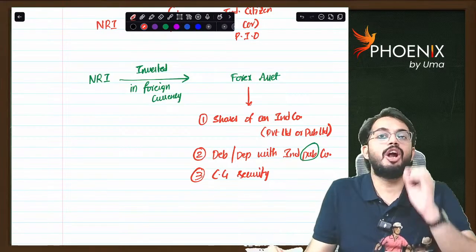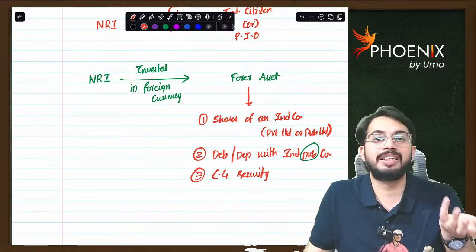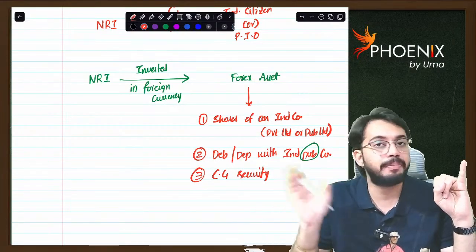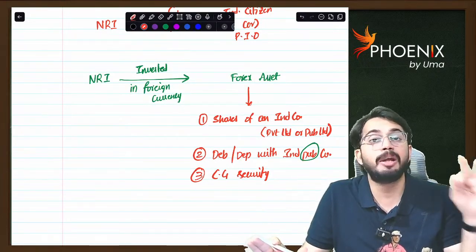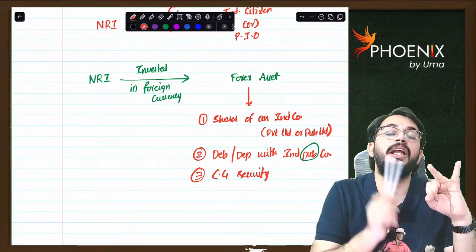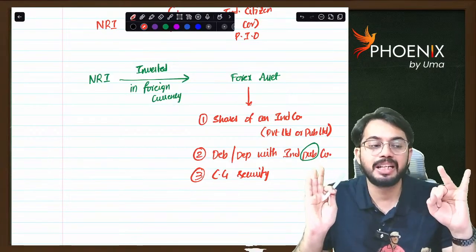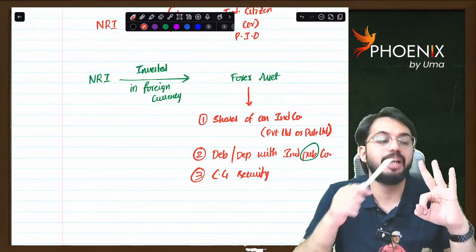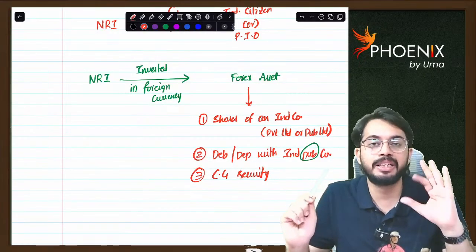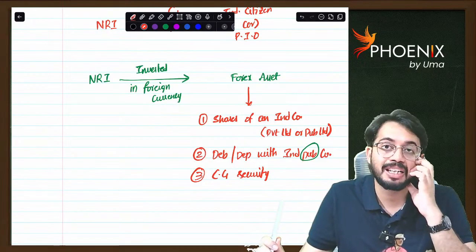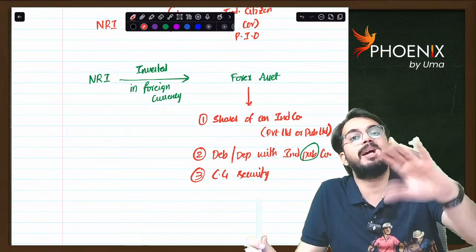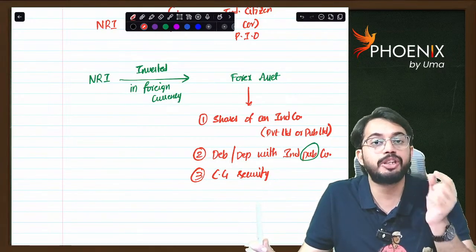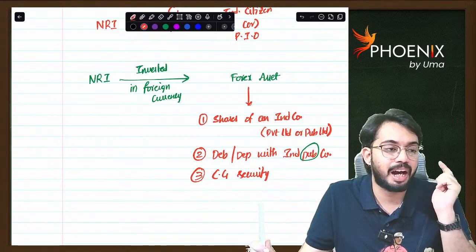So whenever a non-resident Indian purchases a forex asset, meaning shares of an Indian company, whether public limited or private limited, debentures or deposits of an Indian public company, or central government security, then only it is called a forex asset. Whenever these three assets are purchased, they will be called forex assets. And whenever investment is made in a forex asset, how should that investment be made? Investment should be made in foreign currency. Are you able to understand?